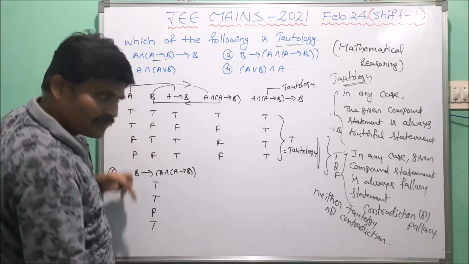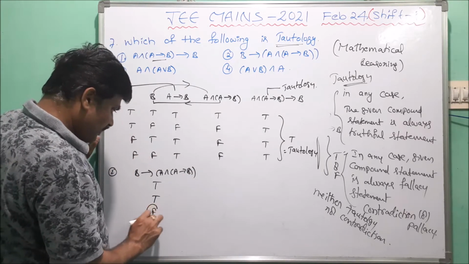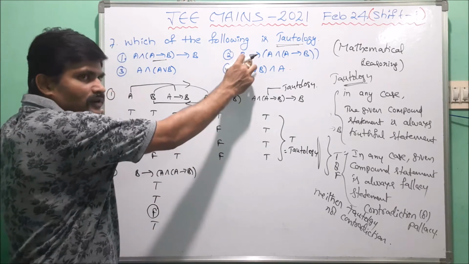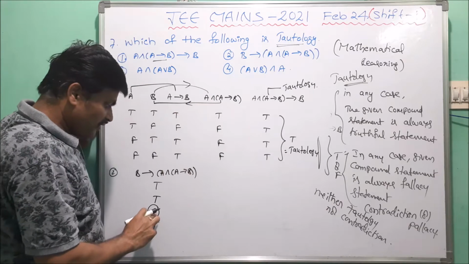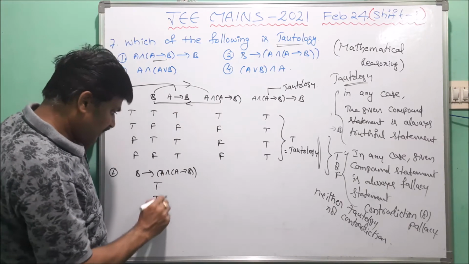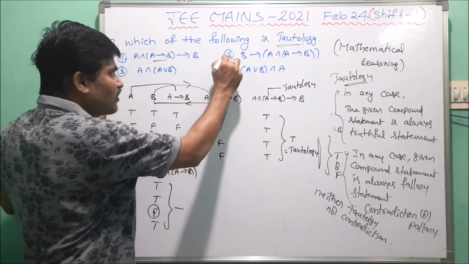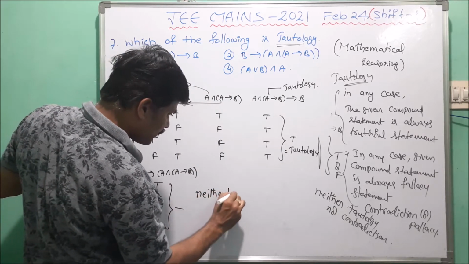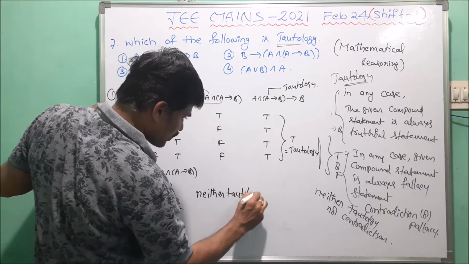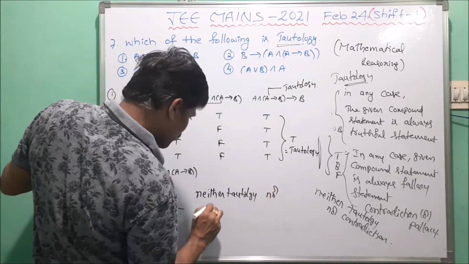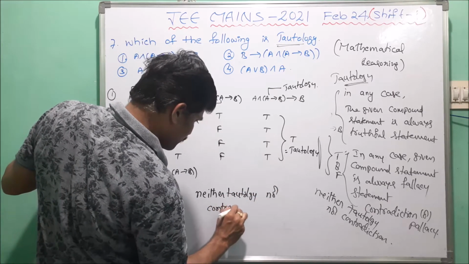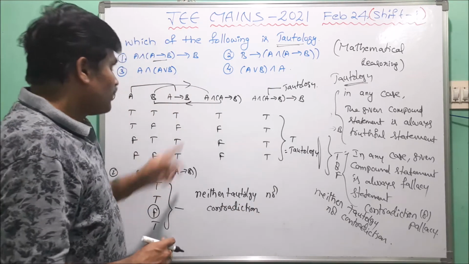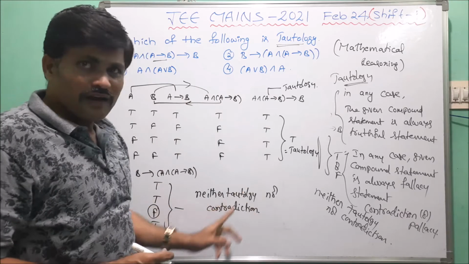So this is T. Now only in the third case, the truth value of this compound proposition, the second option, is false. So the second one is called neither tautology nor contradiction. So the second option is neither tautology nor contradiction.